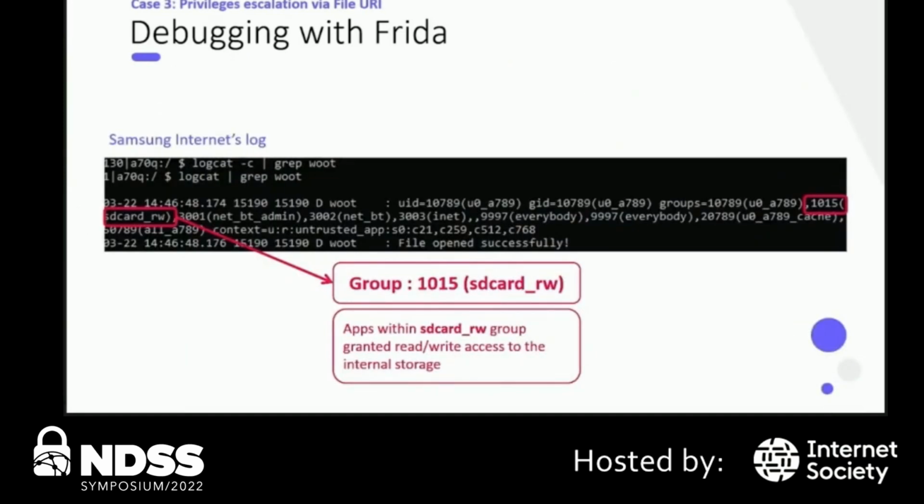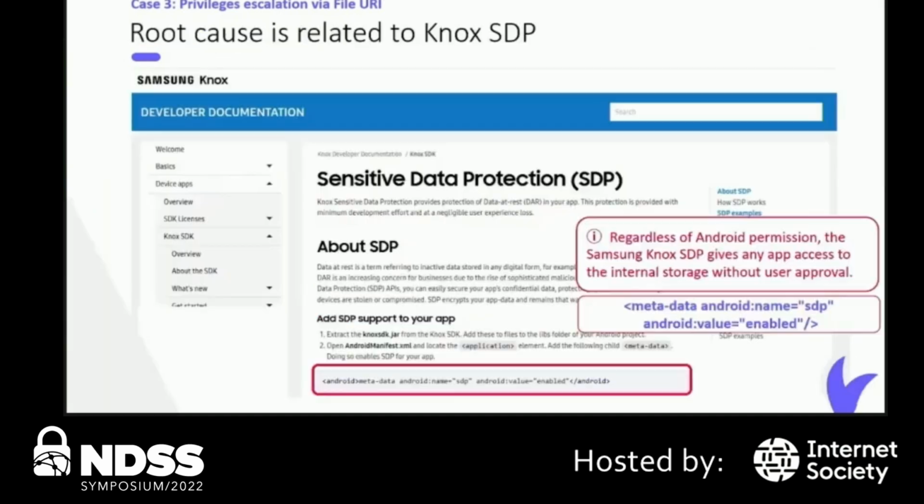So looking at the app's effective permissions and groups, we found that Samsung Internet, once installed, became a member of the group 1015 SD card RW. According to Android, any member of this group has read and write access to the internal storage. But the question is, how did Samsung Internet get this permission?